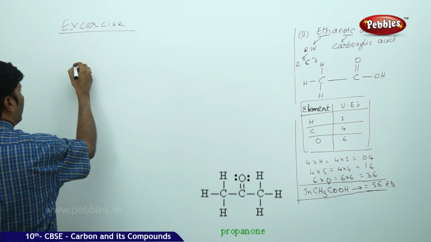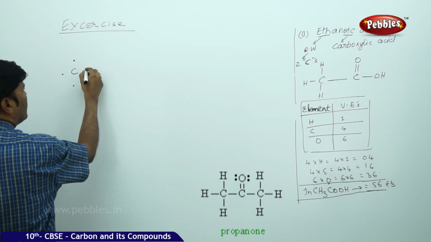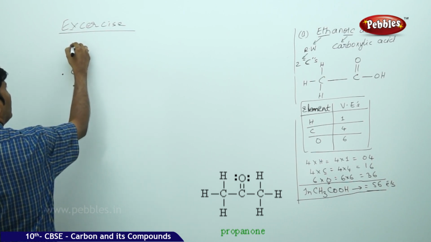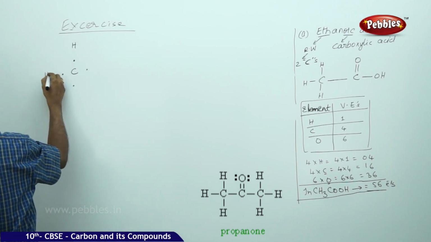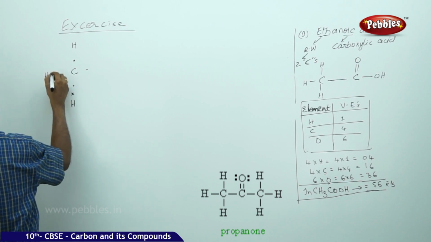So here take the carbon, we have 4 valence electrons. If you take this particular carbon, 1, 2, 3 and this is 4, we have each hydrogen 1, 2 and 3 hydrogens. So use a cross here.